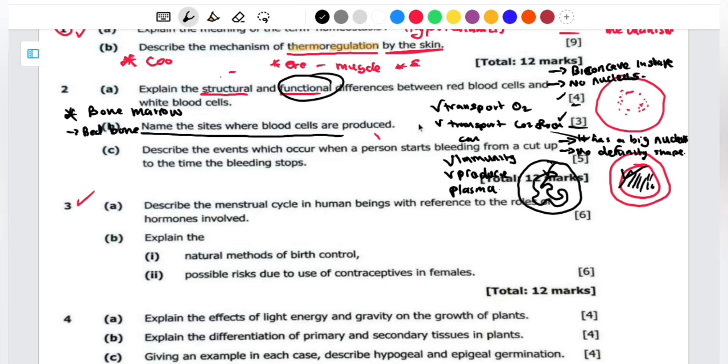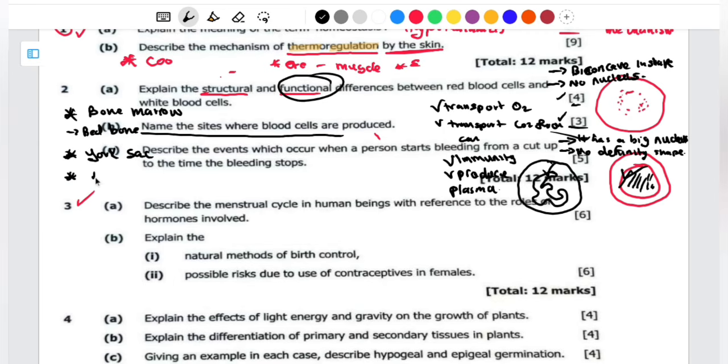But when you talk about the red bone marrow, focus on the red blood cells. Apart from that one, it can also be produced by the yolk sac. When I talk of the yolk sac, I'm referring to an embryo or the fetus before it is born, because the fetus doesn't have matured bones. So the source of blood is going to come from the yolk sac.